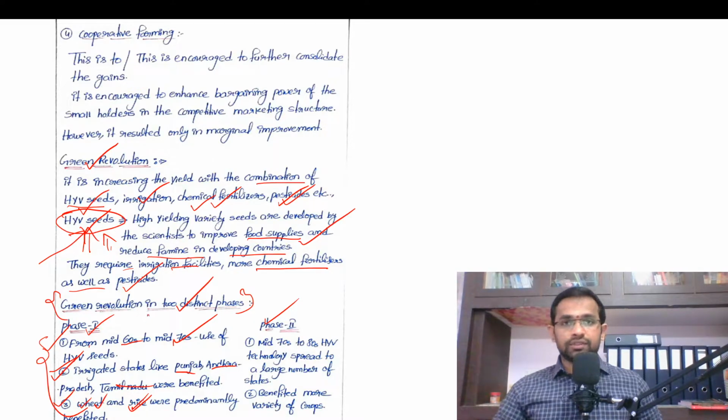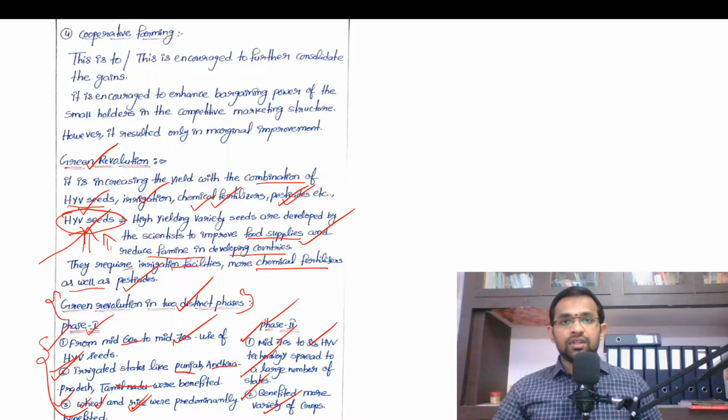In the second phase, that is from mid 70s to mid 80s, that is 1970s to 1980s, high yielding variety technology spread to a large number of states. And this also benefited more variety of crops, not only rice and wheat. These high yielding varieties were introduced in other crops as well.